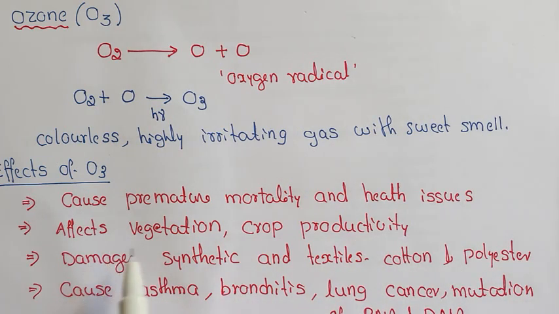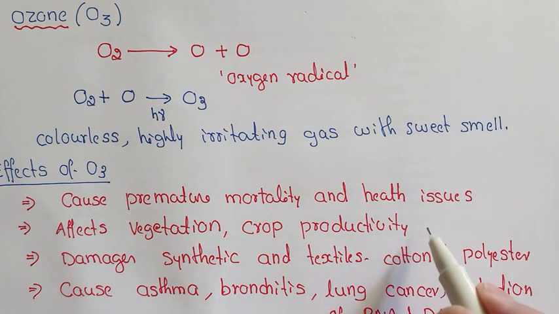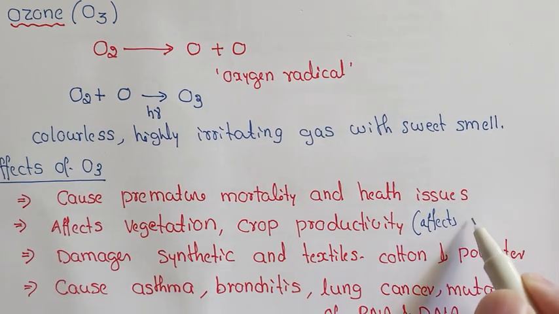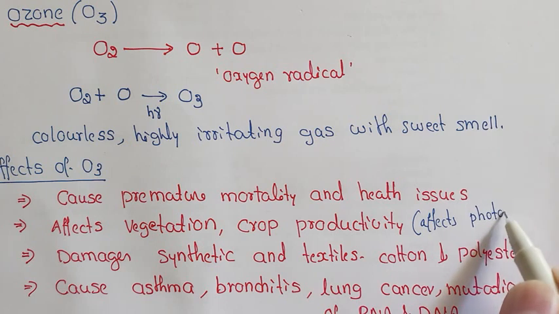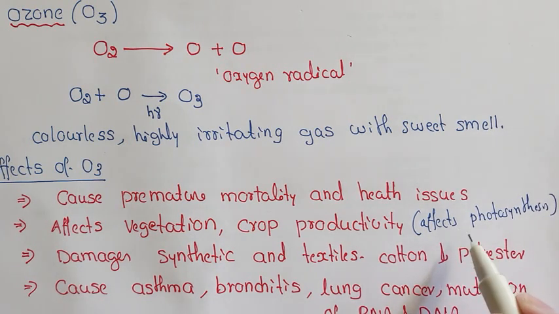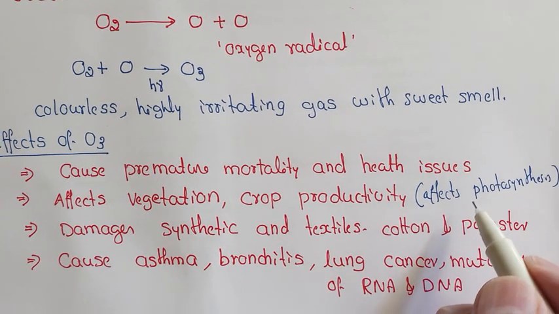It affects vegetation and hinders crop productivity. Why? Because it hinders the rate of photosynthesis, the production of food in plants by using carbon dioxide and water in the presence of sunlight.